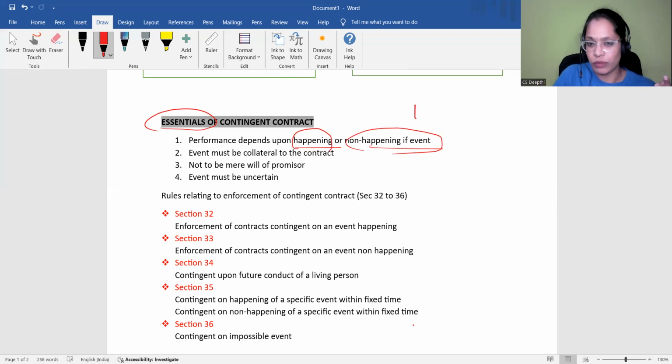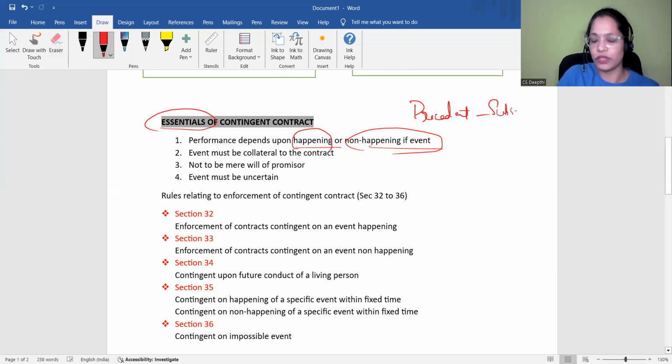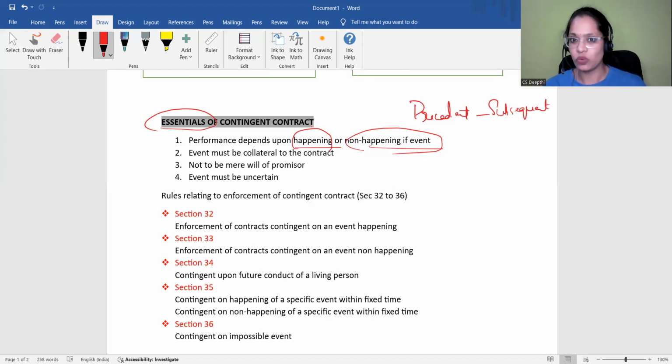It may be before, it may be precedent, or it may be subsequent. Okay. For example, your father has promised you that if you score good marks in CA Foundation, if you pass CA Foundation, then he is going to present you a bike. So what is this? Subsequent. Only if you pass, he's going to present you the bike.